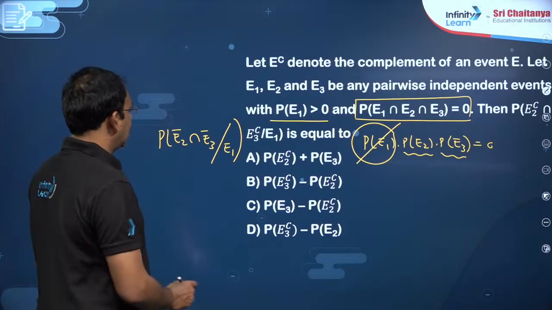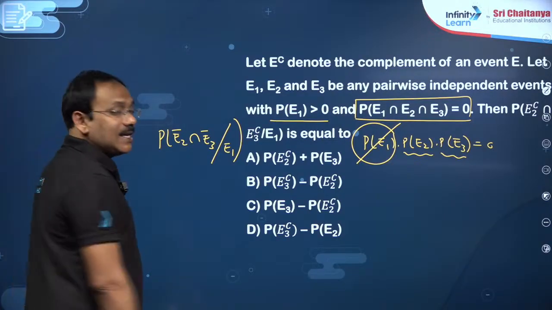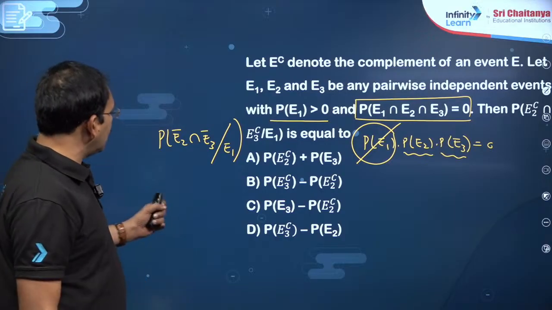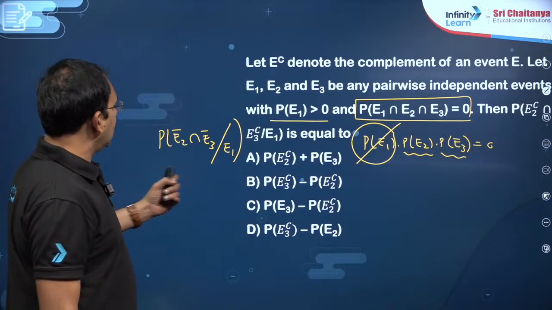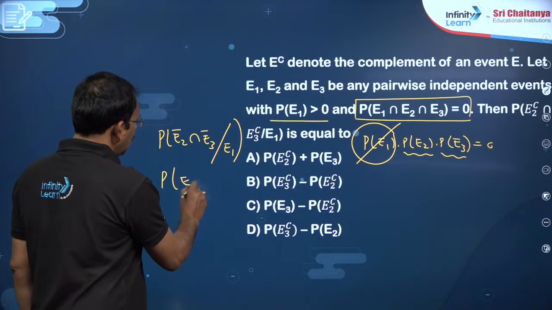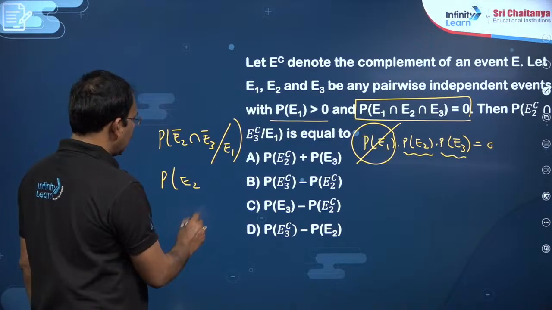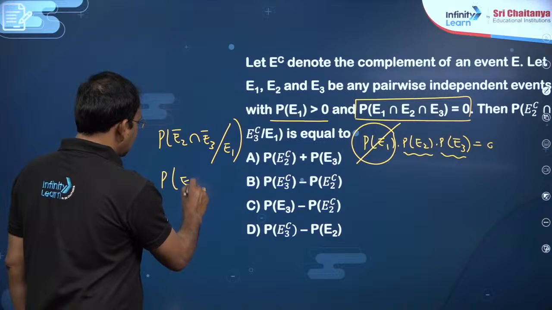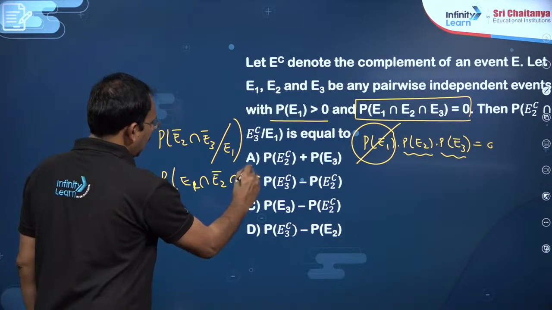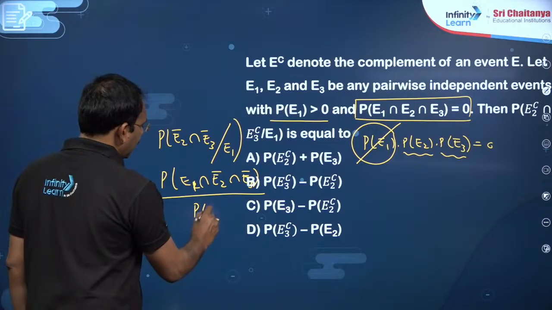So you can write, E1 has happened. After that you have to get the probability of E2 bar intersection E3 bar. So you can write P of E1 intersection E2 bar intersection E3 bar by P of E1.